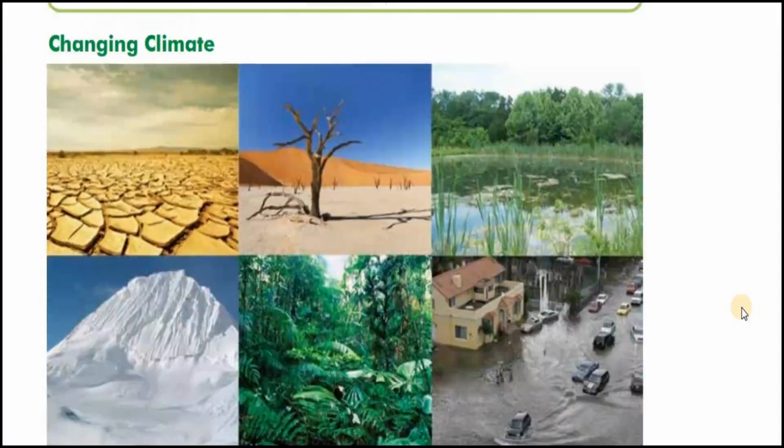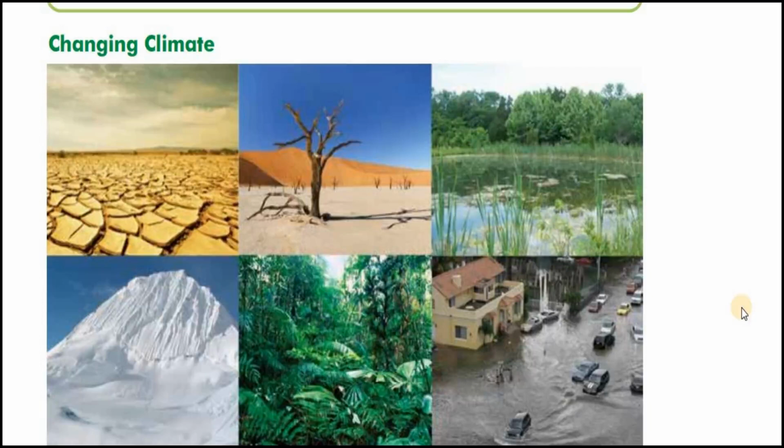Now look at these pictures. You can see dry land, the whole land is dried up, completely cracked. This crack shows that there was water once upon a time, and now there is none. All the water is lost. The land has dried up, the plants have died. The whole land has become a desert.